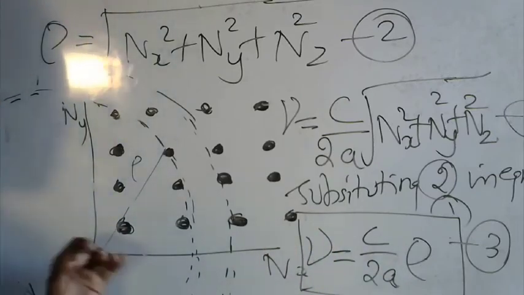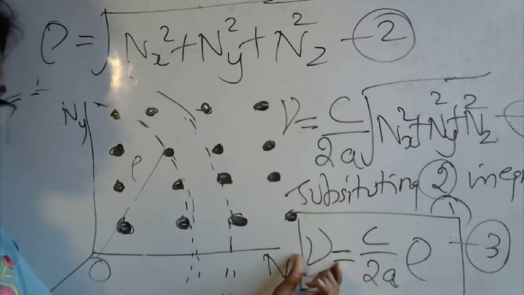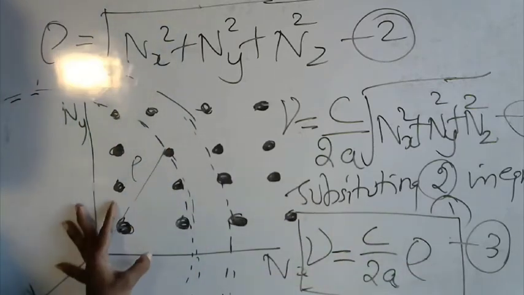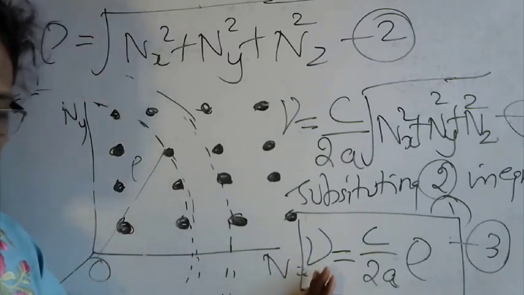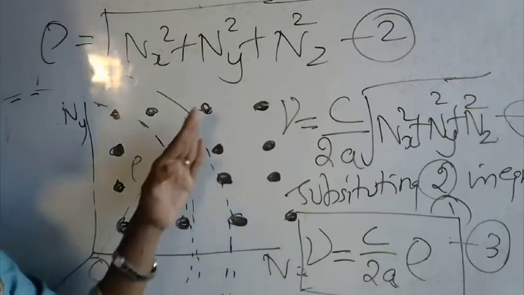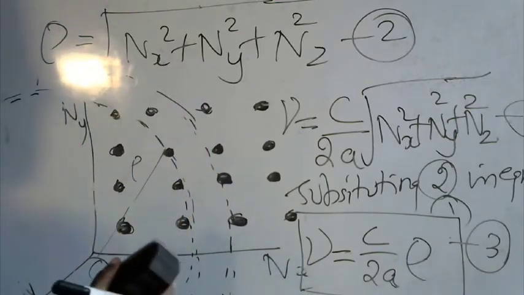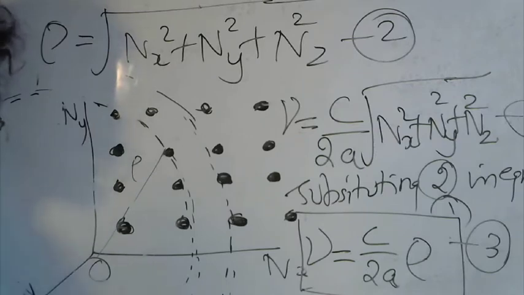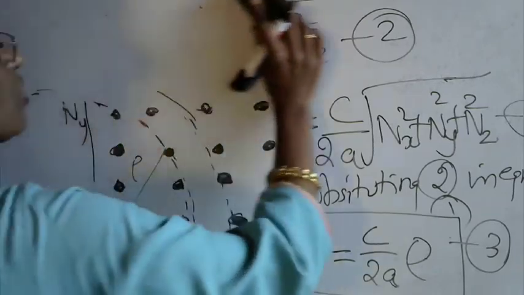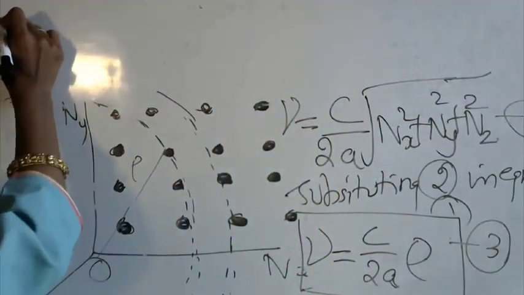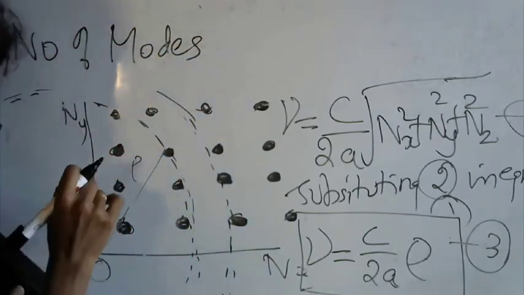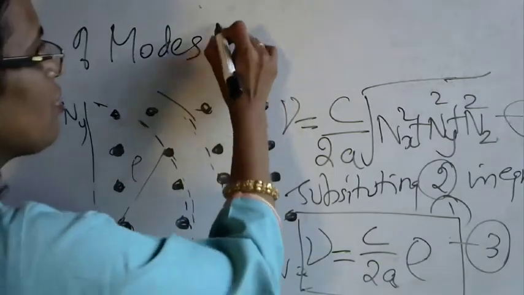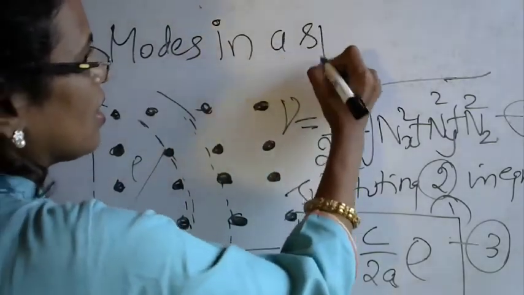Now we know the frequency in terms of the radius rho in the new coordinate system. Now we need to know the number of modes within a particular specified volume. So how to calculate the specific volume? That is our next interest. To know the volume, to know the number of modes, our second aim is to calculate the number of modes. Write it down: the number of modes in a specified volume has to be found out.